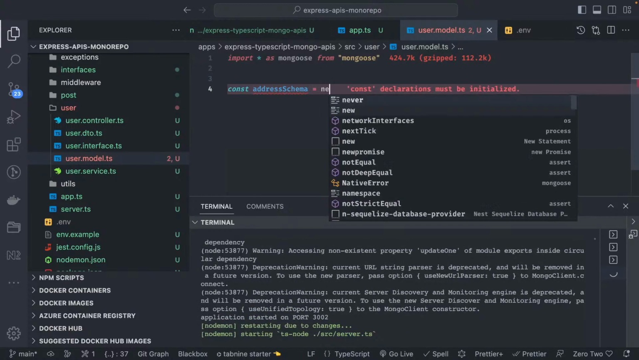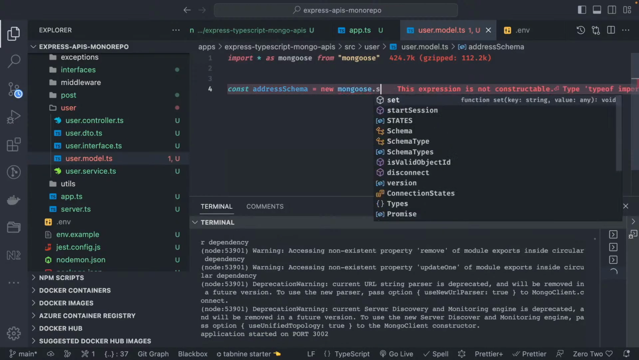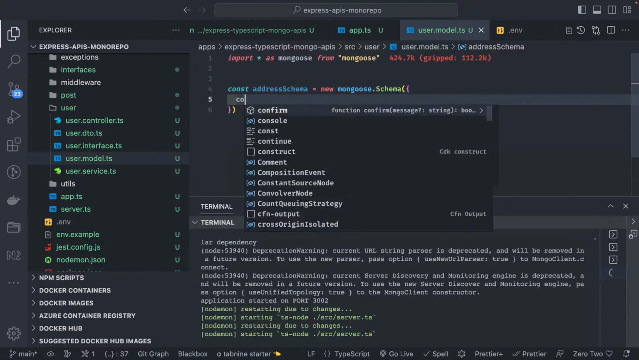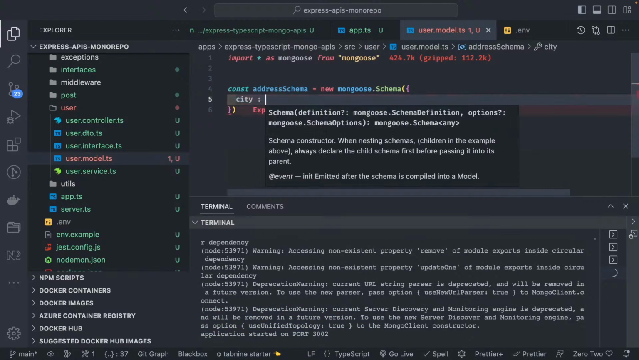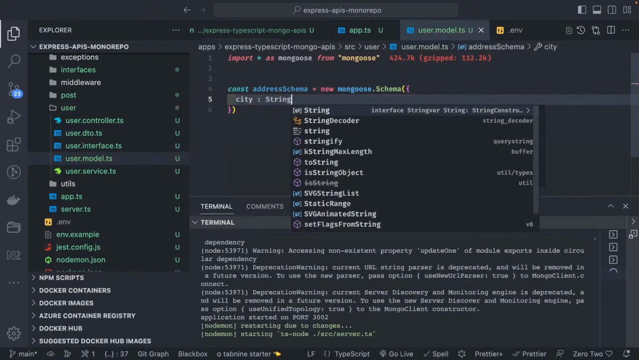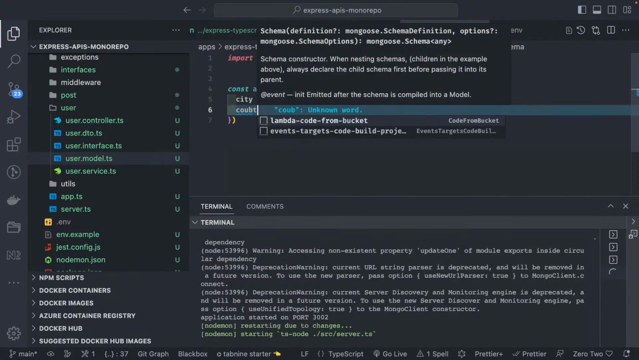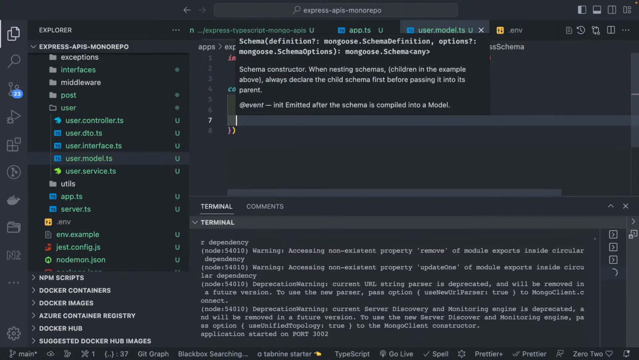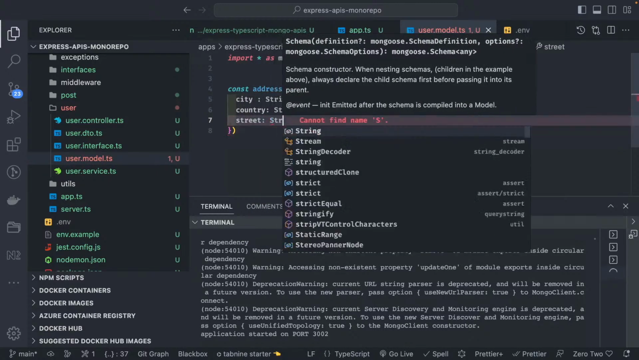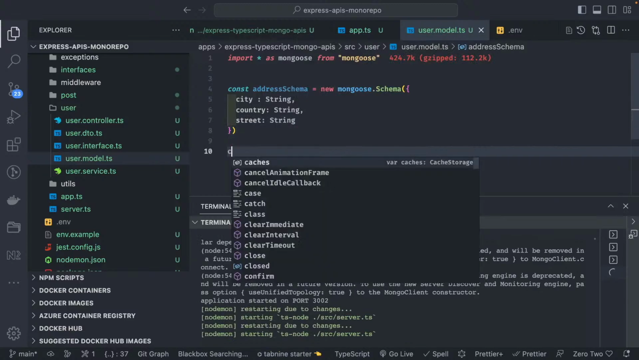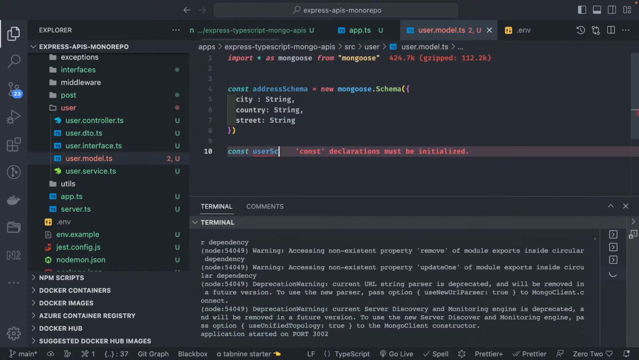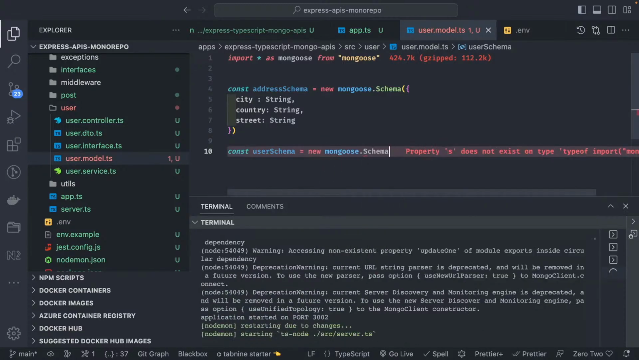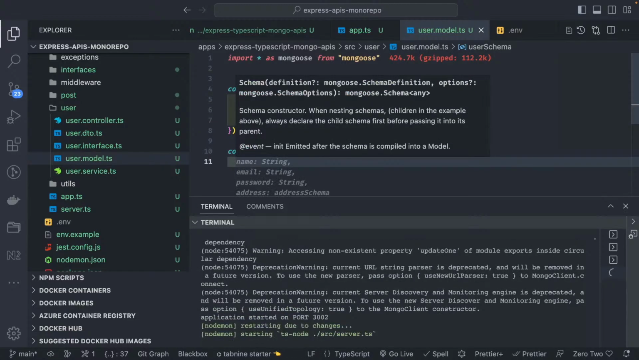Address schema equal to new mongoose.Schema, because now we have a TypeScript type, so we can use them. And it will be just like, okay, what do we have? City is of type string, comma, we have a country which is of type string, and street which is of type string. And then we can have a user schema, const userSchema equal to new mongoose.Schema, and there also we can define the whole properties.